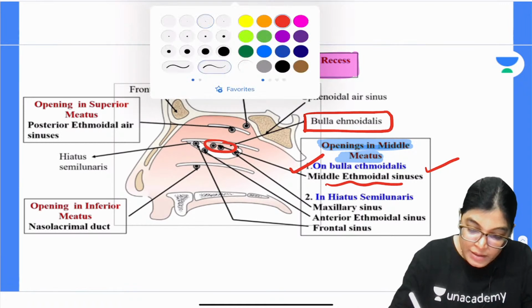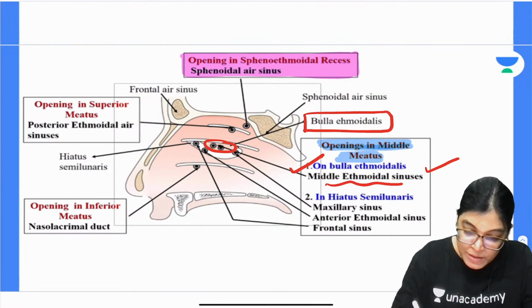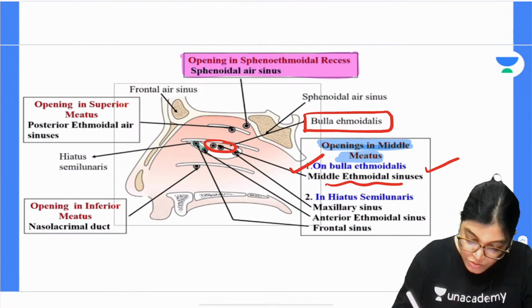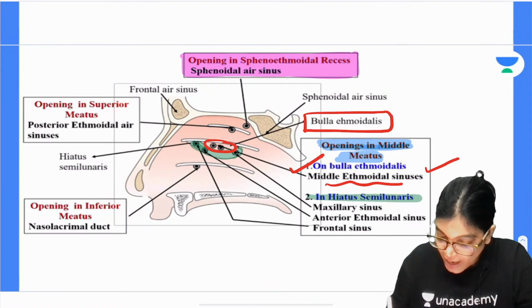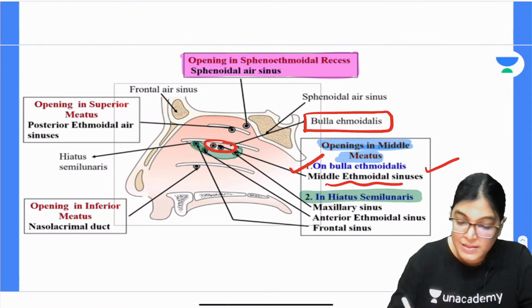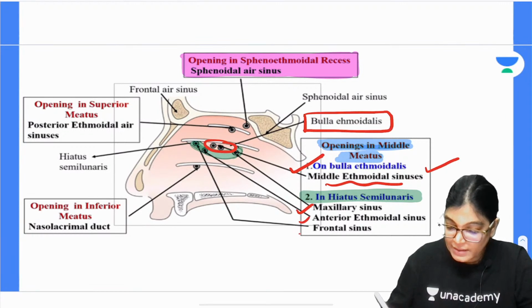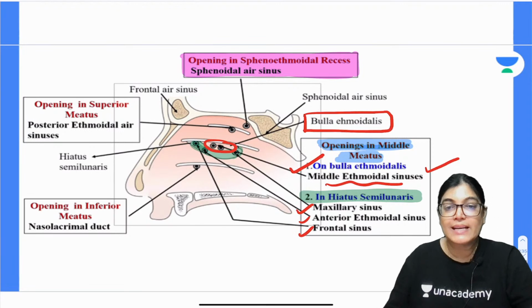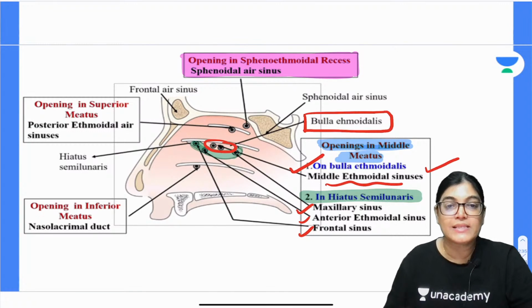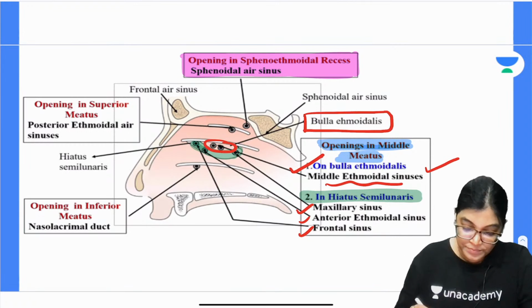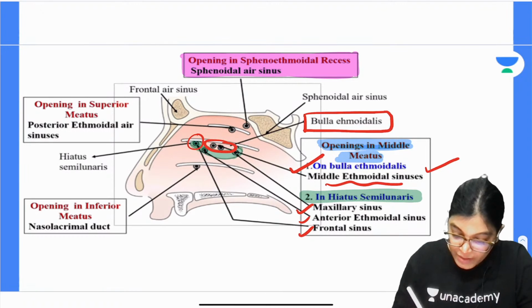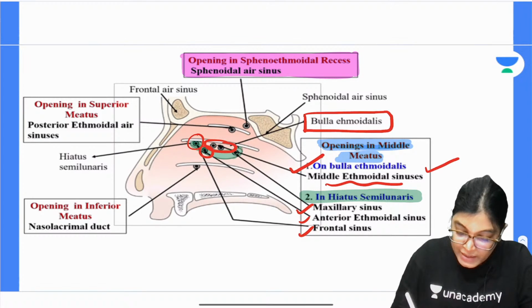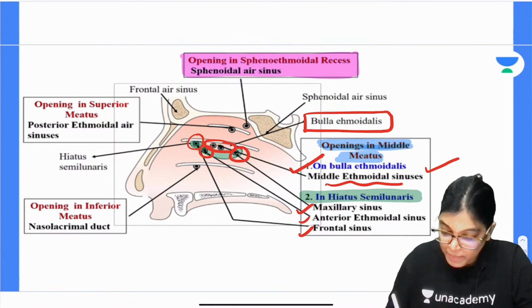Below the bulla, let me use green color, this is the area. Below the bulla, we have got hiatus semilunaris. The structures opening in the hiatus semilunaris are maxillary sinus, anterior ethmoidal sinus, and frontal sinus. In this, frontal sinus is lying most anteriorly. Then we have got the anterior ethmoidal sinus, and most posteriorly is the maxillary sinus.